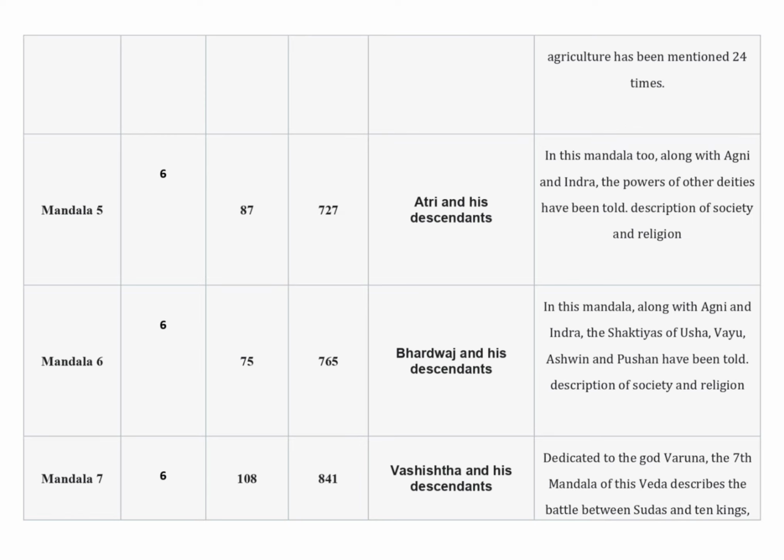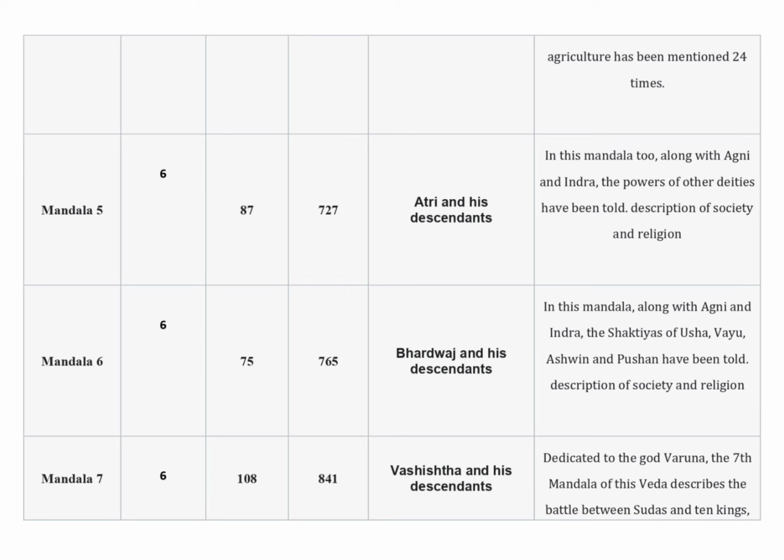In this mandal, a description of society and religion is given. In mandal 6, there are 6 anuvaks, 75 suktas, and 765 mantras. The mantradrashta rishis of this mandal are Bharadwaj and his descendants. In this mandal, along with Agni and Indra, the power of Usha, Vayu, Ashwin, and Pushan has been told. A description of society and religion is given.